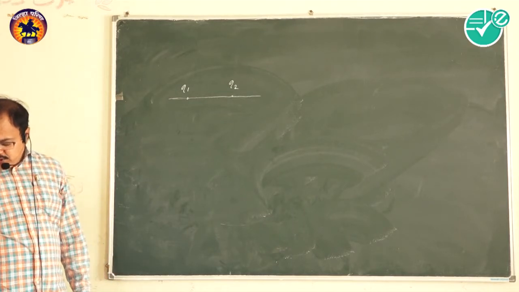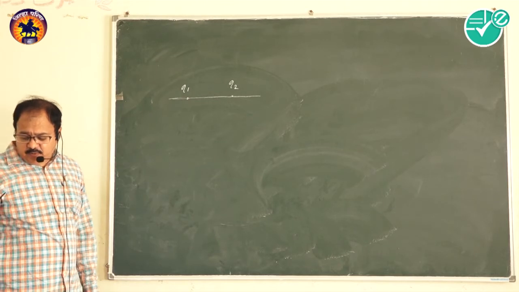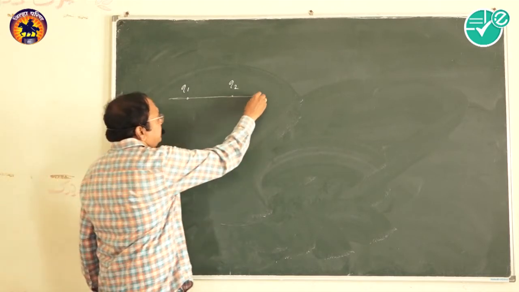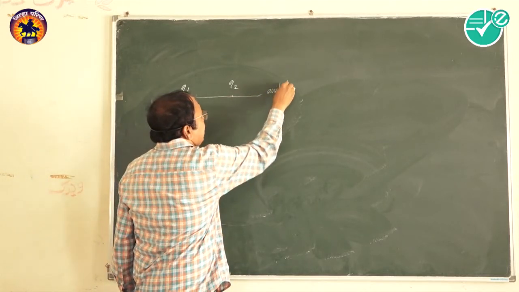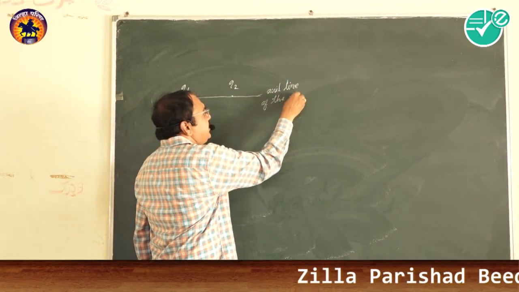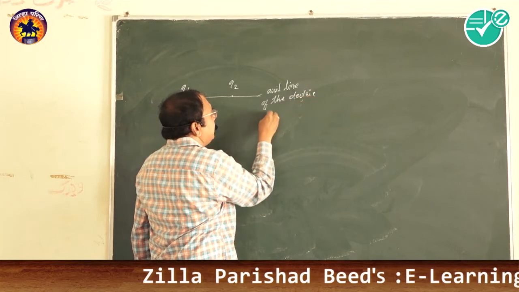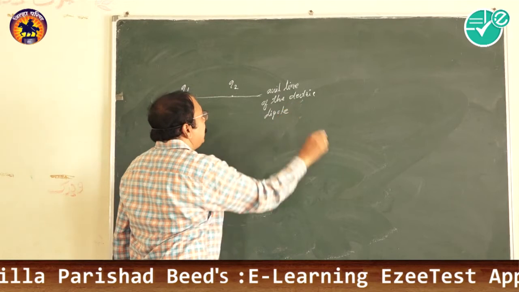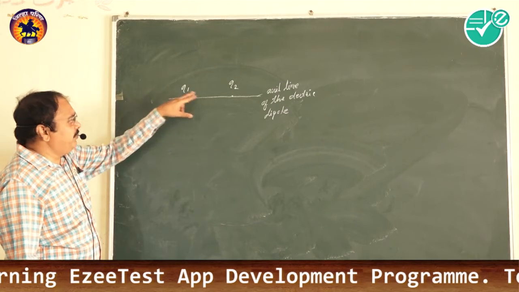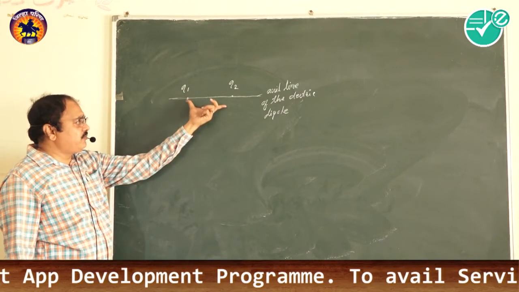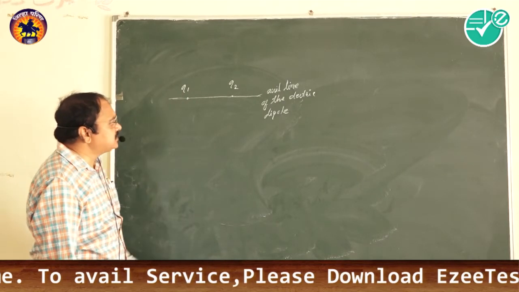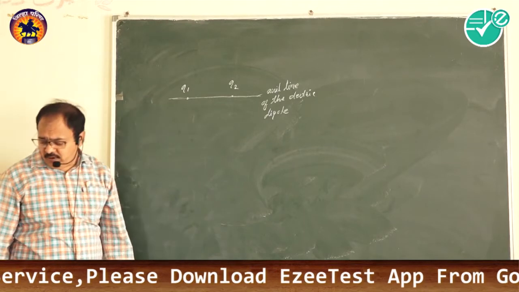A line passing through the positive and negative charges of the electric dipole is called the axial line of the electric dipole. What I said is that the line which is passing through the dipole, where dipole means two charges separated by a fixed or finite distance, is the axial line of the electric dipole.